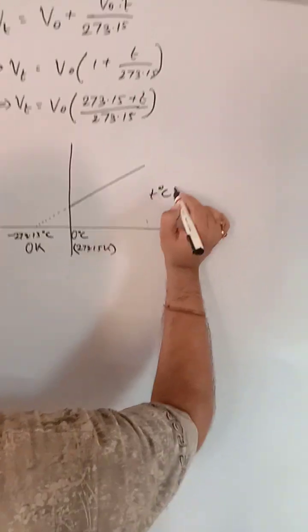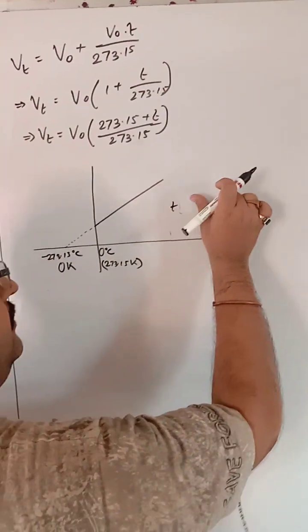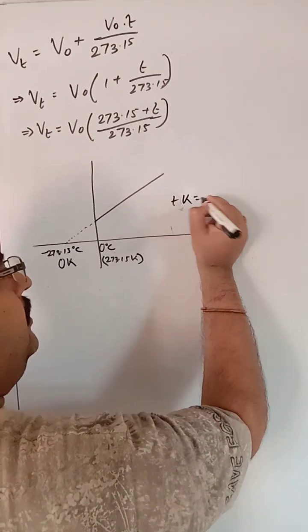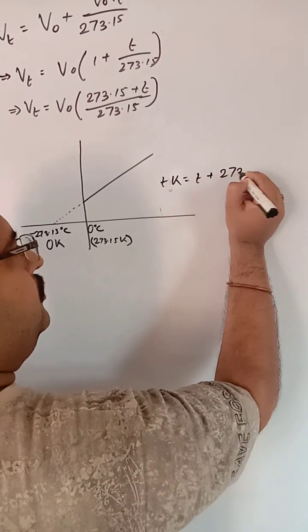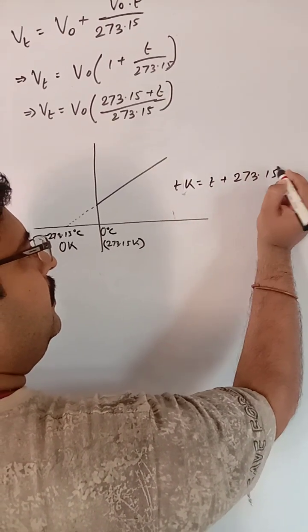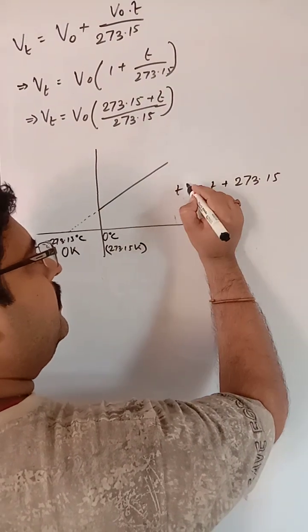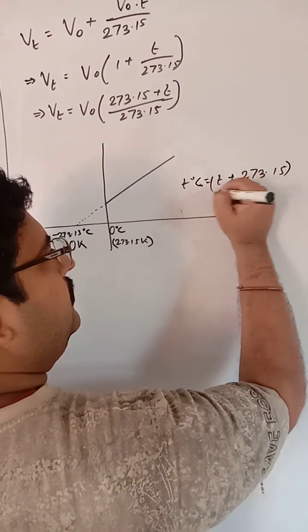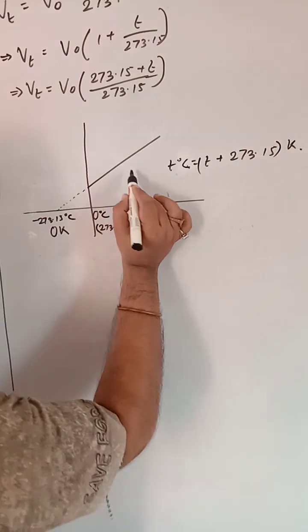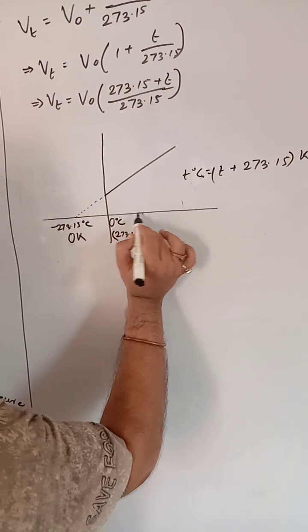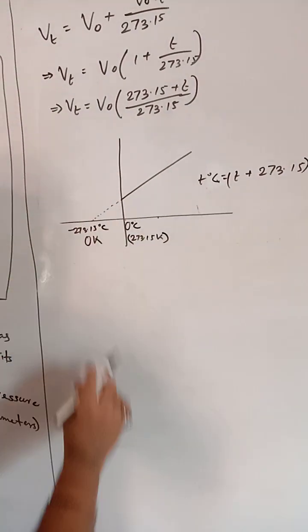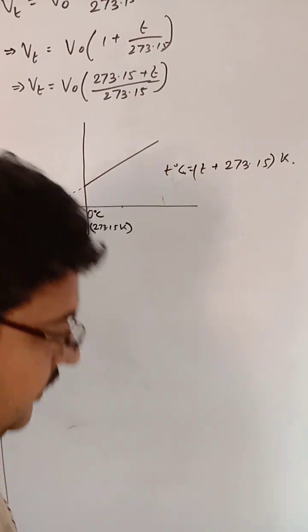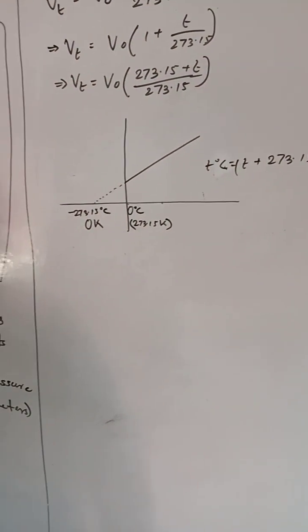So naturally we can write that T Kelvin equal to t plus 273.15, where t is in degree centigrade. Suppose this is T Kelvin, you put it here: this is t plus 273.15. So this way we are calculating. It is totally an experimental concept.